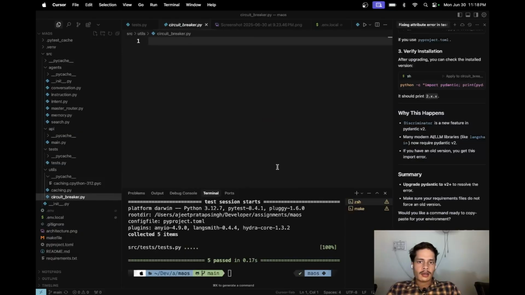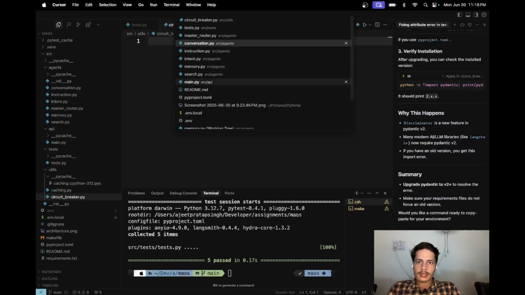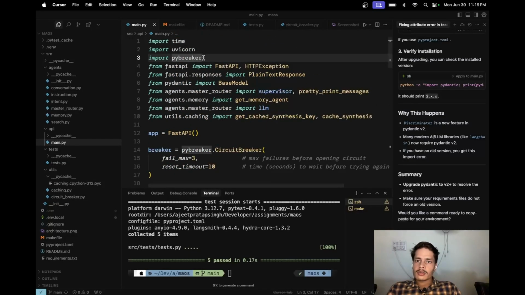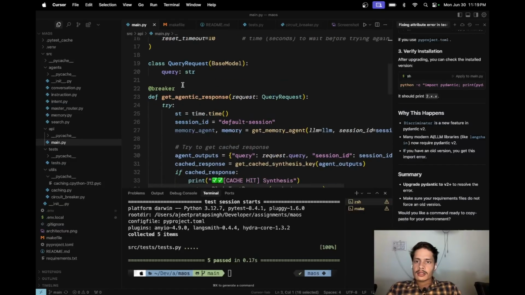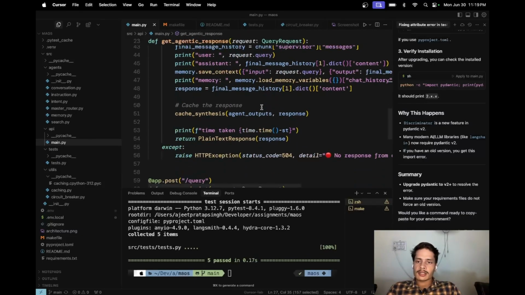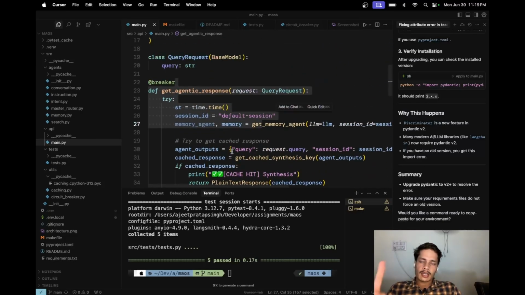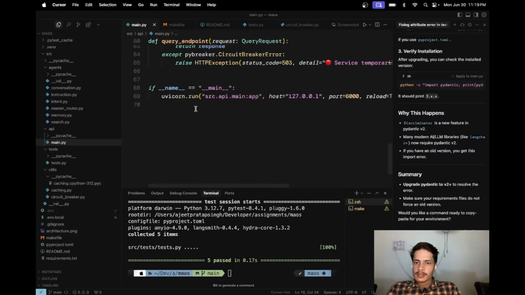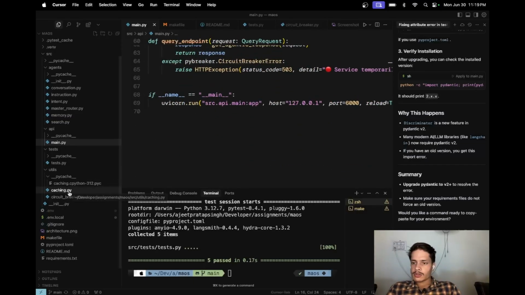And if I show you the circuit breaker, instead of creating it in a separate file, I've just implemented it here in main.py. I'm using PyBreaker to implement circuit breakers. Here you can see I'm wrapping this whole agentic logic in this breaker, so that whenever there is an exception, it counts it. If there are errors 3 times, then it will wait for 10 seconds and then resume. So this is how my basic circuit breaker works, and I've also implemented caching.